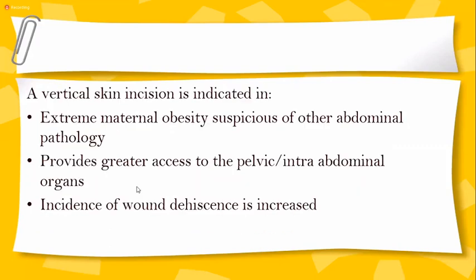Now coming to the vertical skin incision. What we talked about previously was the skin incision. So a vertical skin incision, that is midline or paramedian, is indicated in extreme maternal obesity, where you suspect other abdominal pathology, or because it provides greater access to pelvic and intra-abdominal organs, or where you're suspecting a rupture of the uterus, or suspecting the placenta is adherent and you might need to go for obstetrical hysterectomy, or where the risk of wound dehiscence is increased.